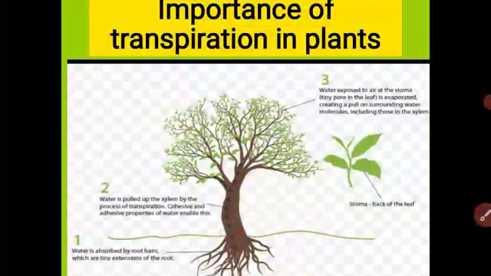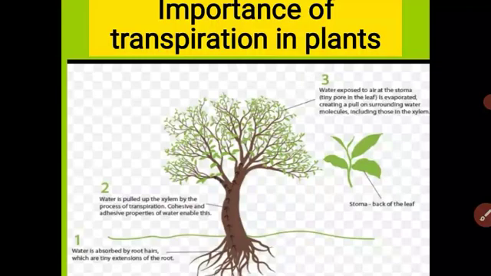Water is very important for photosynthesis. With water and carbon dioxide, the plant in the presence of chlorophyll pigment produces glucose and oxygen. And for the cooling effect, plants evaporate water and keep the atmosphere and themselves cool. It is called the cooling effect.